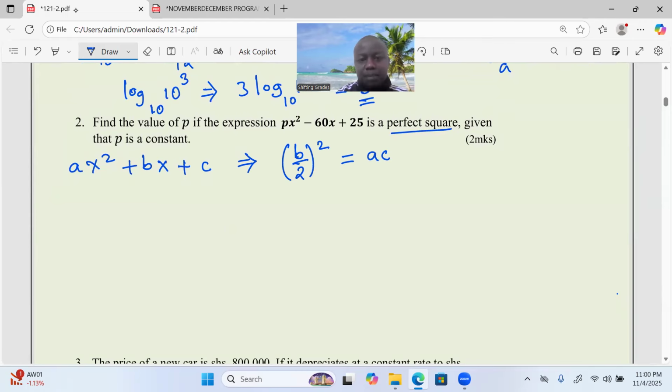That is how the terms in a perfect square are related. The value of b out of 2 squared should be equal to a multiplied by c.